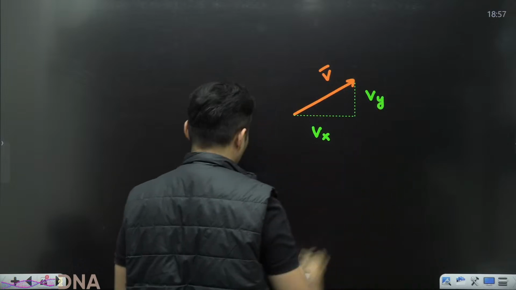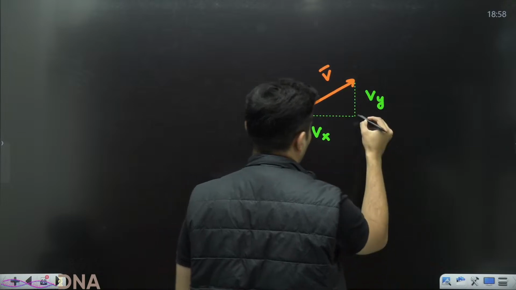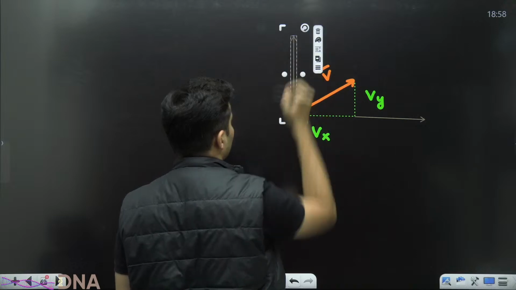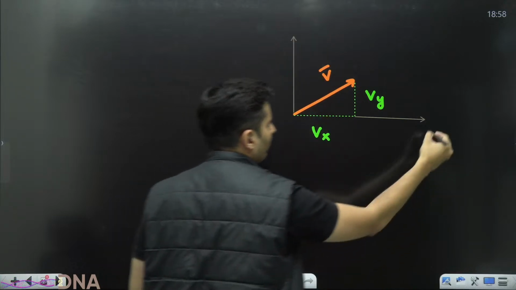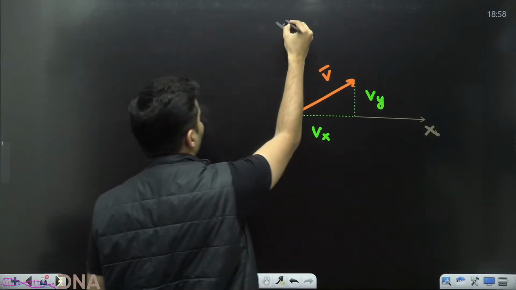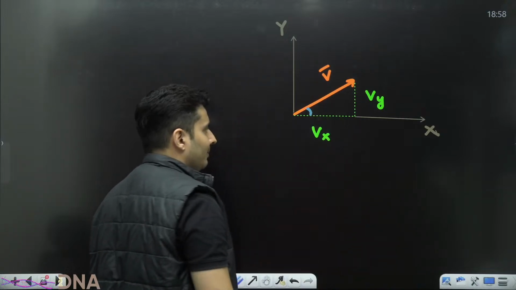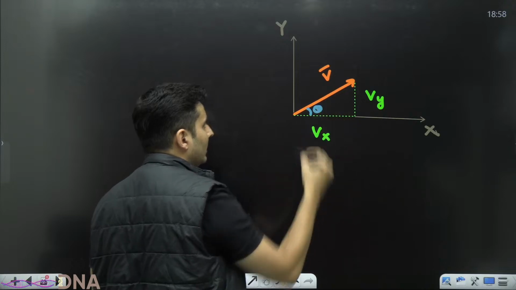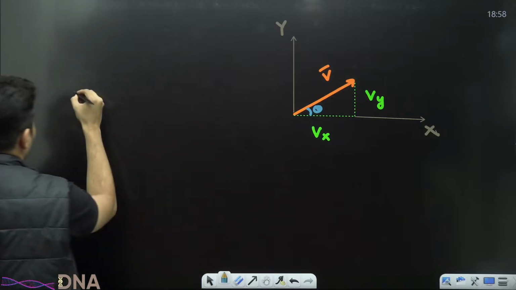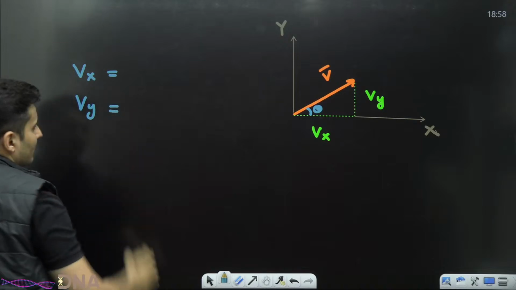Let's say this is our y component. If by chance I know this angle, which I call theta, then the x component and the y component are given as follows.